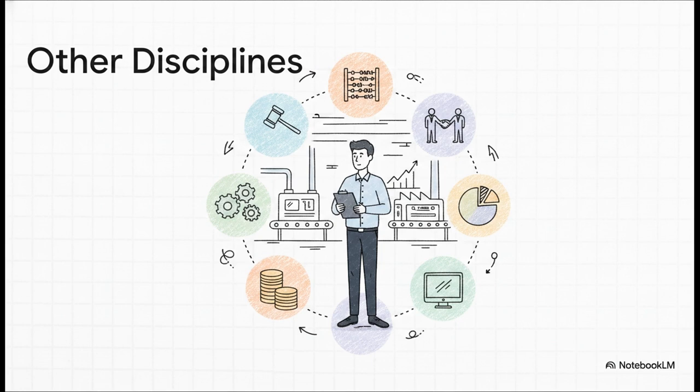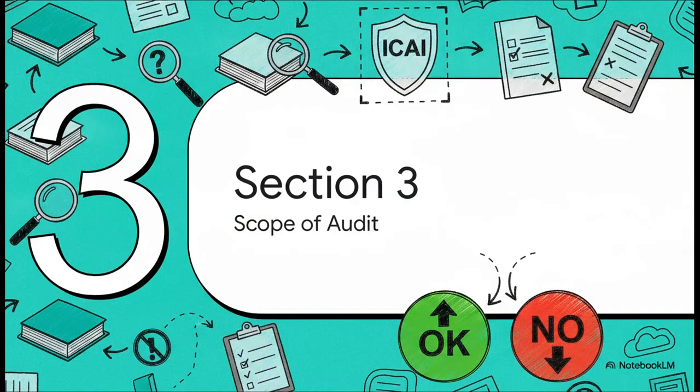You need data processing, or EDP, because everything is on software now. You need financial management to analyze their ratios and working capital. And finally, production. You actually have to understand how their factory works to audit their cost systems. So don't just memorize the list. Remember the story of our manufacturing auditor. All right, next up, Section 3, Scope of Audit.